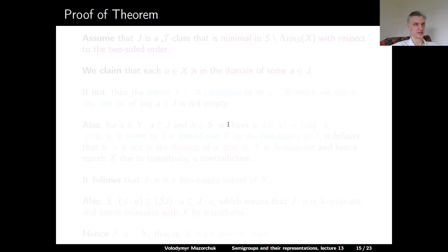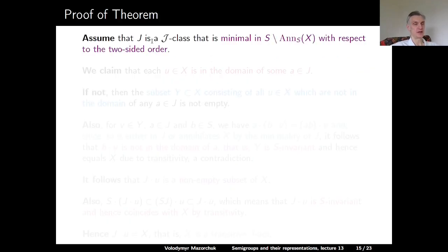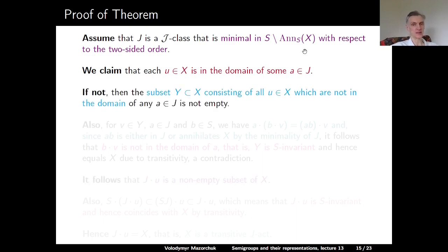Now let's prove the theorem. Assume that J is a two-sided class that is minimal in S minus the annihilator of X with respect to the two-sided order. We claim that each element U in our act X is in the domain of some element A in this J class J. If not, then the subset Y of X, which consists of all elements in X which are not in the domain of any element in our two-sided class J, is not empty.